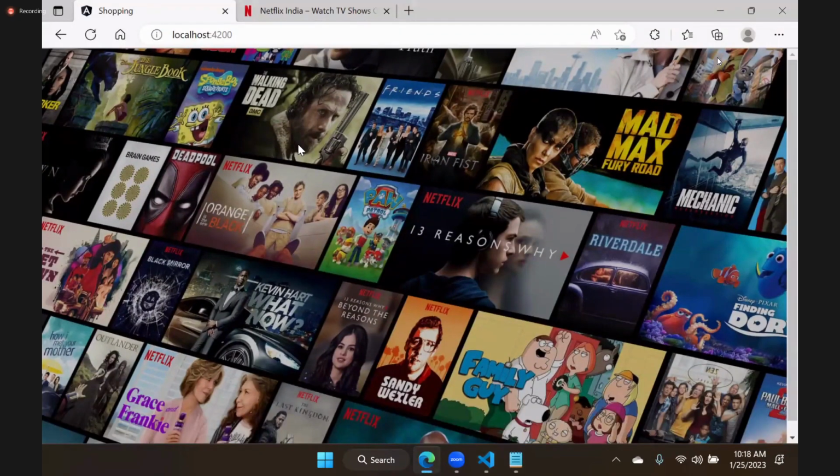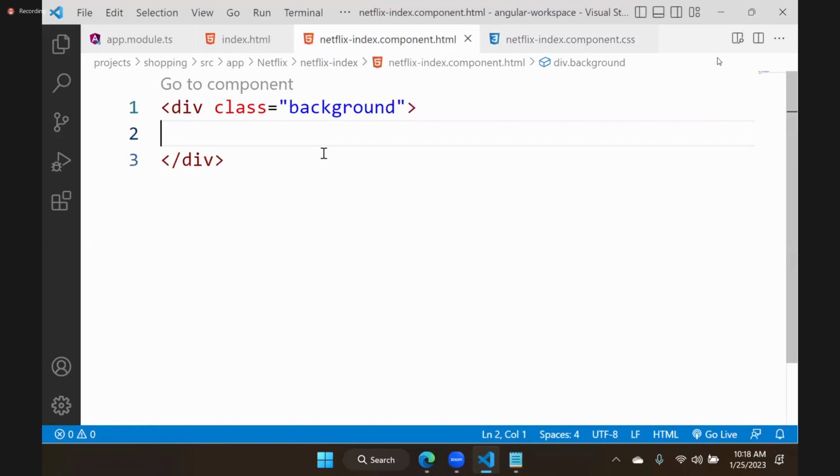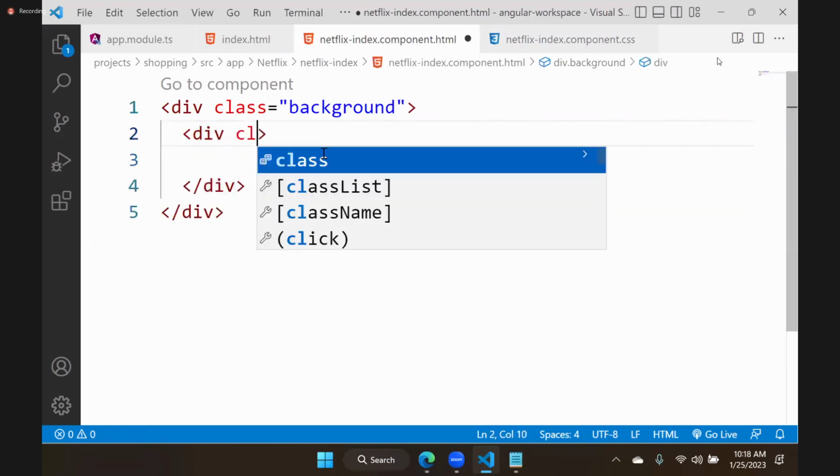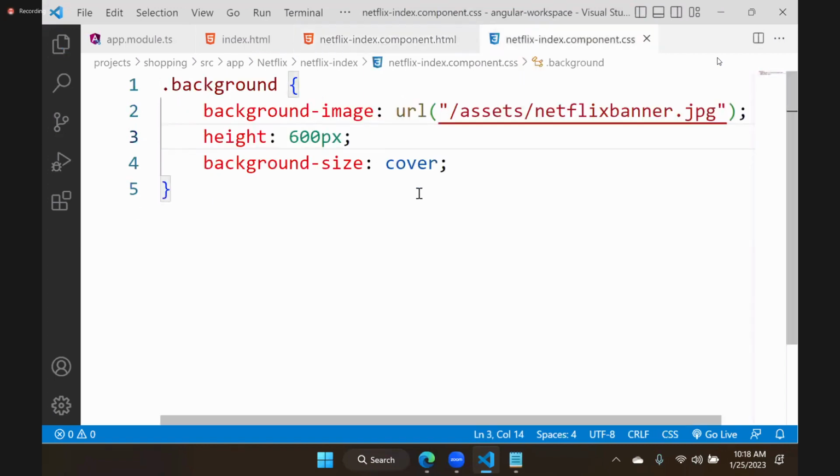Now, background is there, but background should not dominate. On that background, we will put some content. For that, we need to apply some CSS tricks. In this background, we will keep a div. We will put a class shade. In CSS, we are giving dot shade.